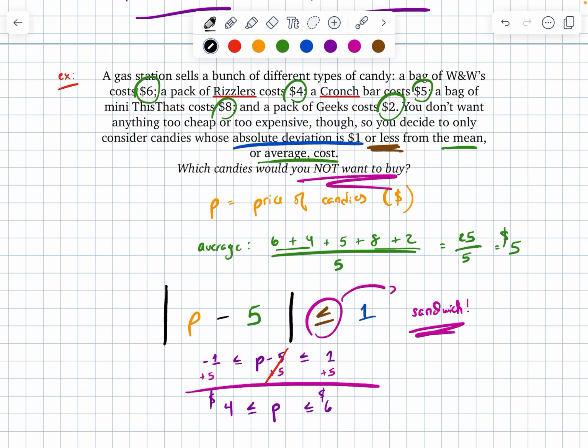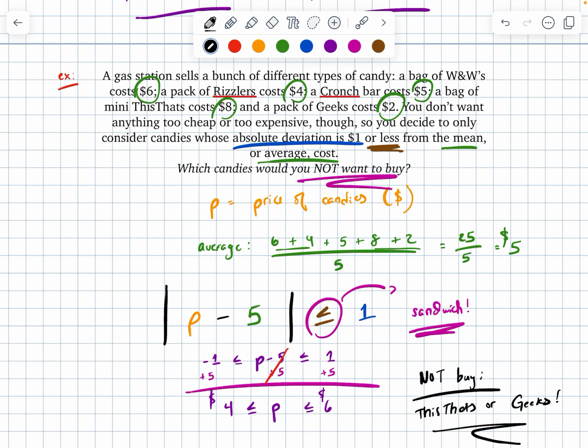I've got the Geeks, which are $2. So from this, what I would not want to buy are going to be the This That's or the Geeks.